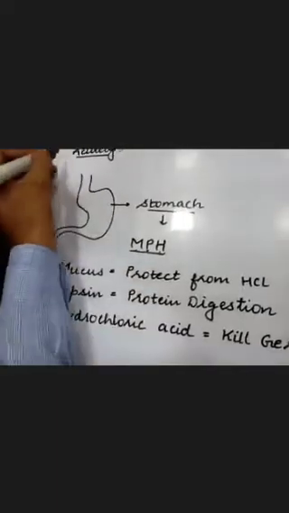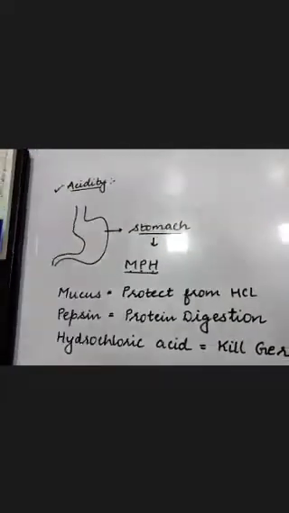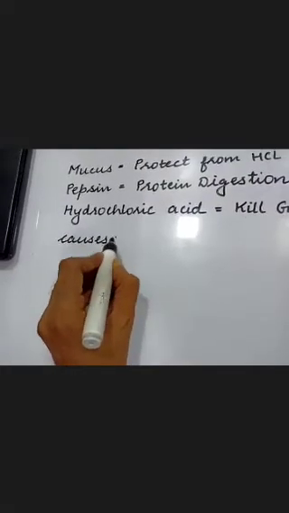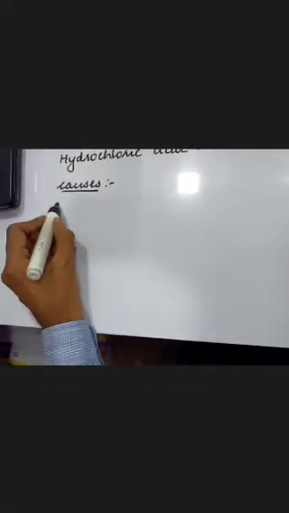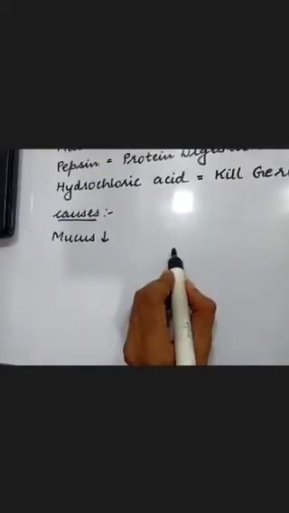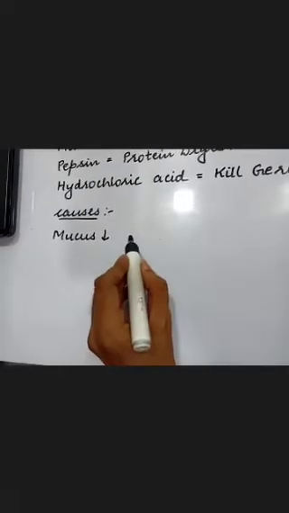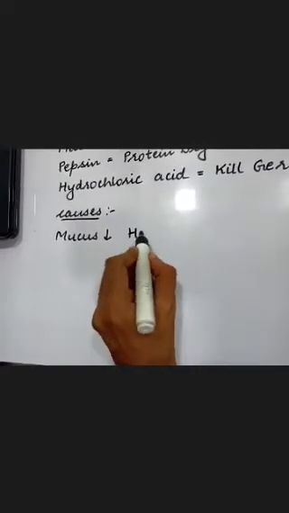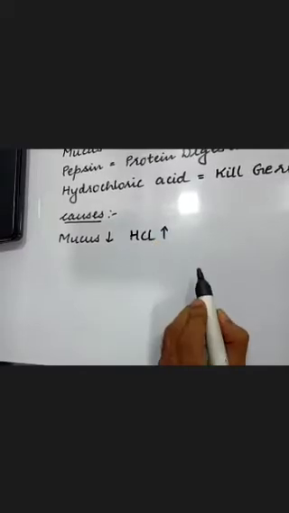Now, my dear students, most of the time, the causes of acidity, when we look into the digestive system, are either that the mucus which is produced by the stomach declines, or the hydrochloric acid which is produced by the stomach increases.